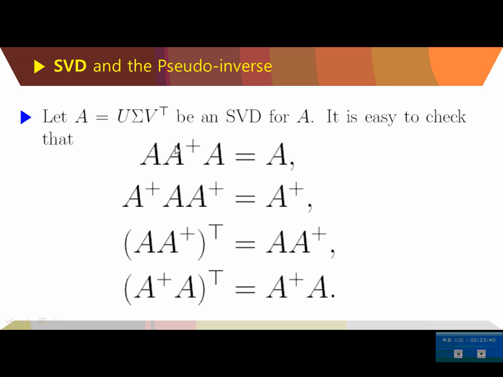So this generalized pseudo inverse satisfies all these four properties. Actually, if A is invertible, then A inverse is itself A dagger, and it also satisfies all these four properties. Actually, we can define a pseudo inverse for a matrix A that satisfies these four properties as well.